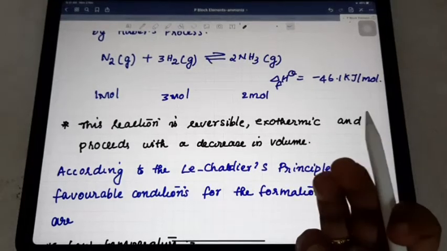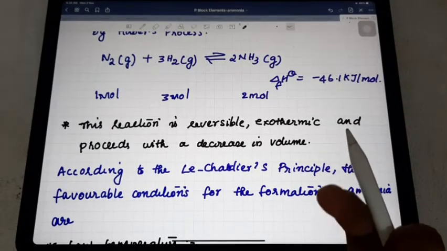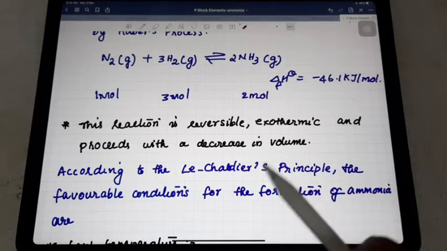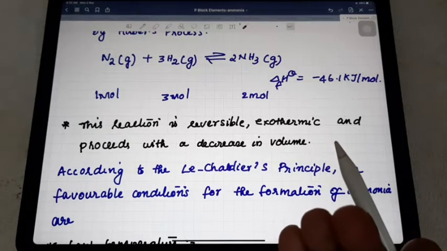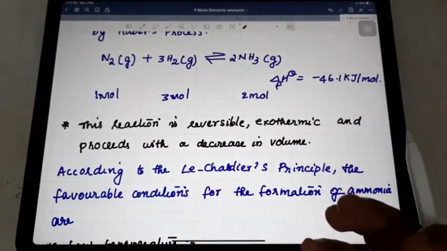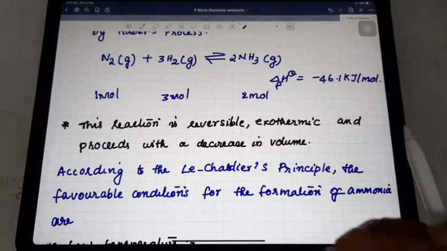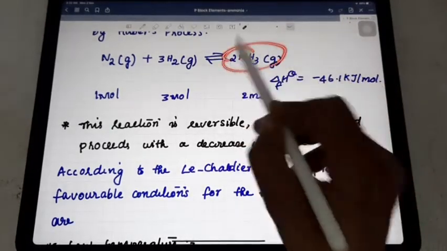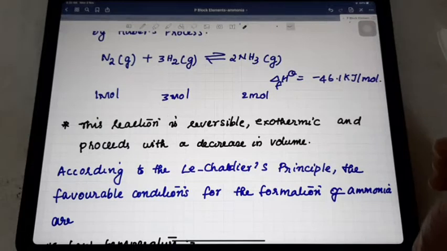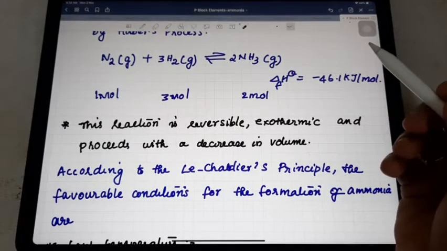So we can increase or decrease the temperature, or we can change the concentration, or change the pressure. These three methods we mainly use for increasing or decreasing product formation with the help of Le Chatelier's principle. For ammonia production, which favorable conditions are we applying? Let's try to work it out. About temperature, we can discuss first.